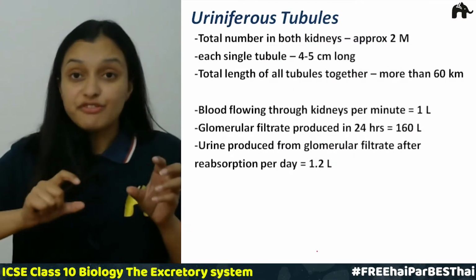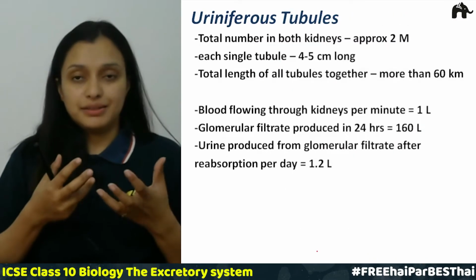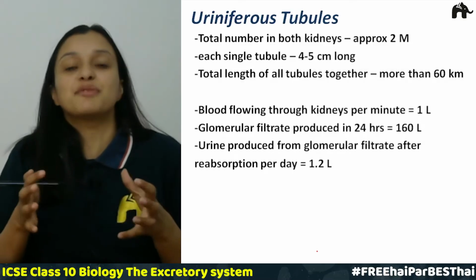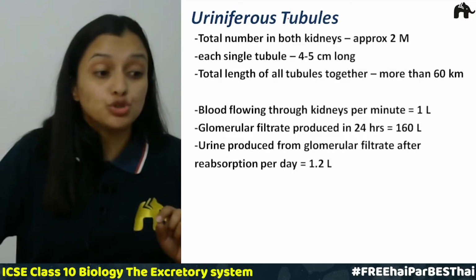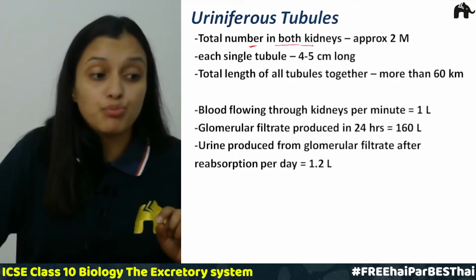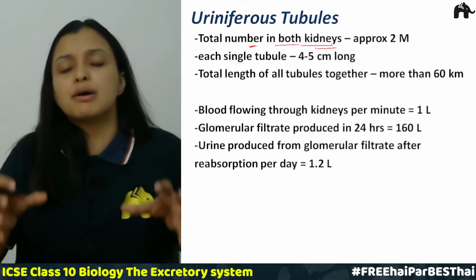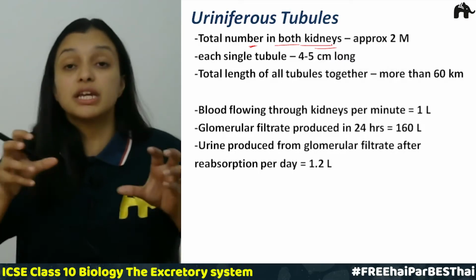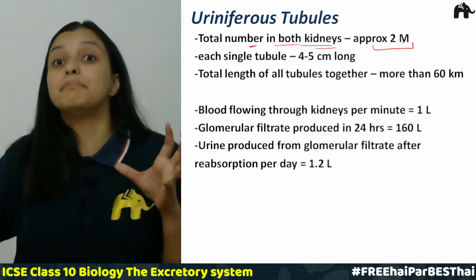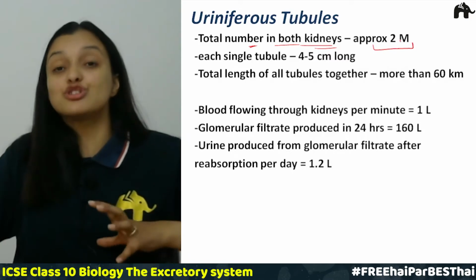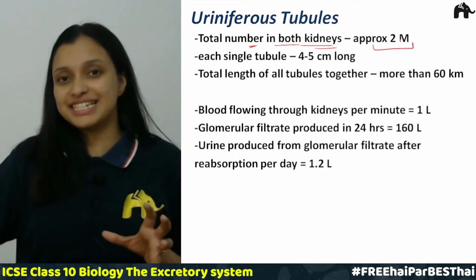Now these uriniferous tubules or kidney tubules, there are some more facts about them that you must know. The first is the total number in both the kidneys. They are approximately 2 million, right? So there are so many nephrons present in our body.